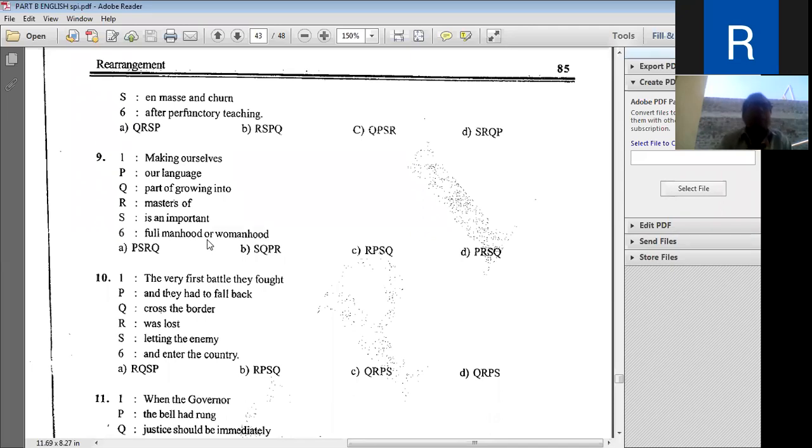Language is an important part for us to grow into a full manhood or womanhood.